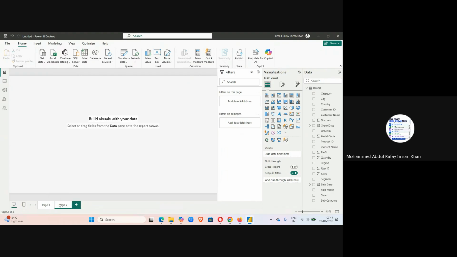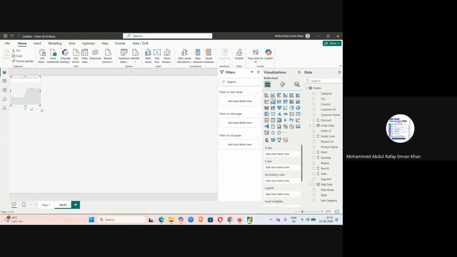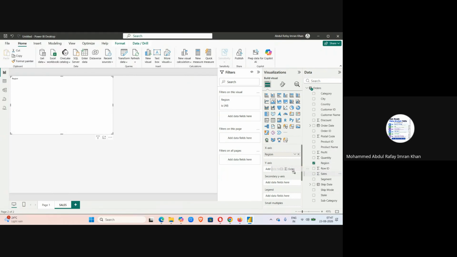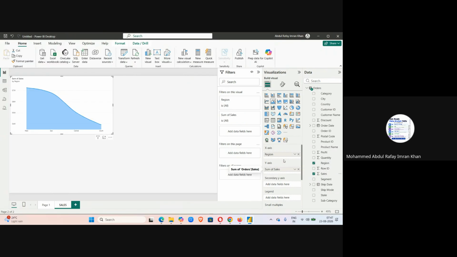Now I'll click on new page here. I'll double click the page number and I'll type here sales. And now I'd like to click on my area chart, expand my area chart. Okay, and now let me have region on the axis, sales on the y-axis.